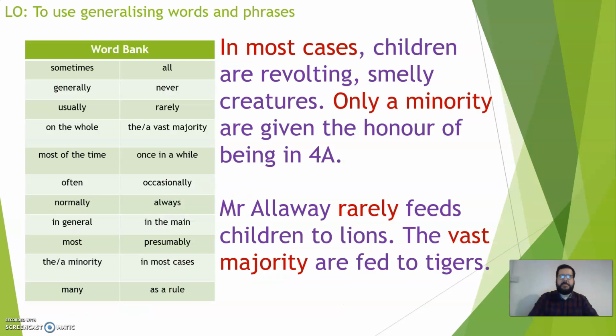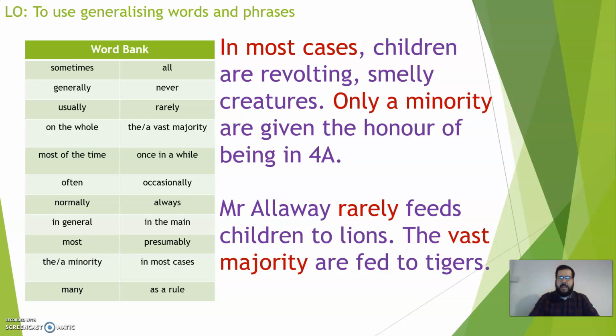So here's some sentences. The bits in red are the generaliser and the bits in purple are the rest of the clause. So, in most cases, children are revolting, smelly creatures. This is telling us that not every single child is revolting and smelly, but in most cases, so most children are. Only a minority are given the honour of being in 4A. Again, this is telling us that only a small number, not nobody, not everybody, not an exact number, but only a minority of children.